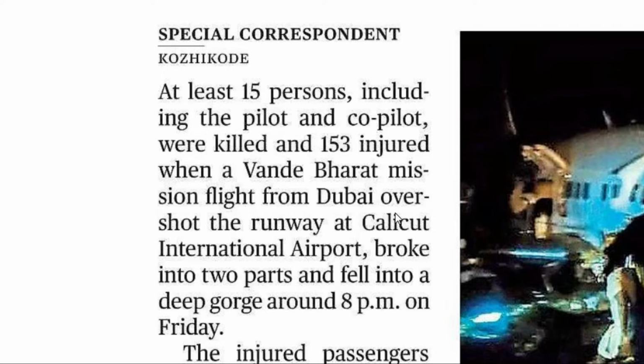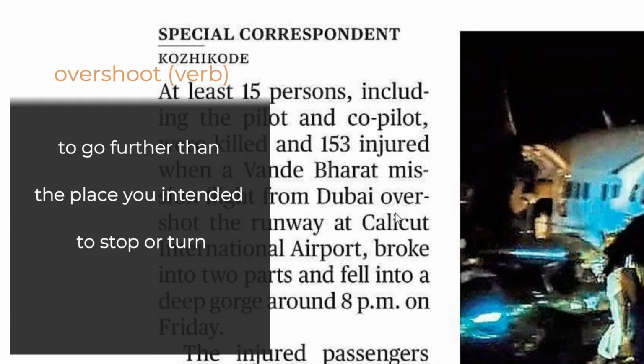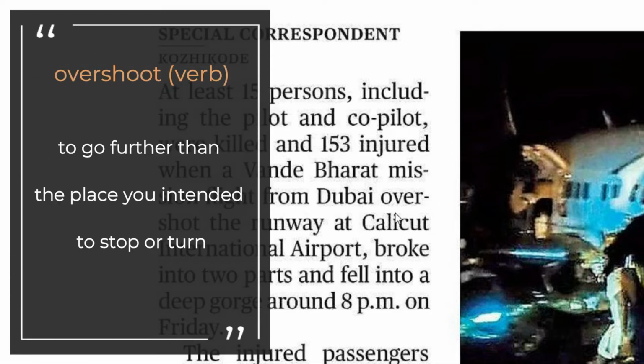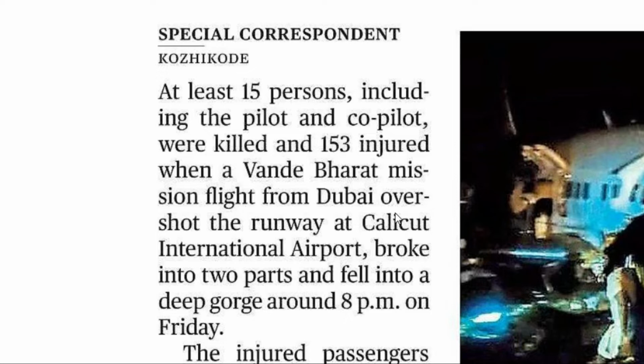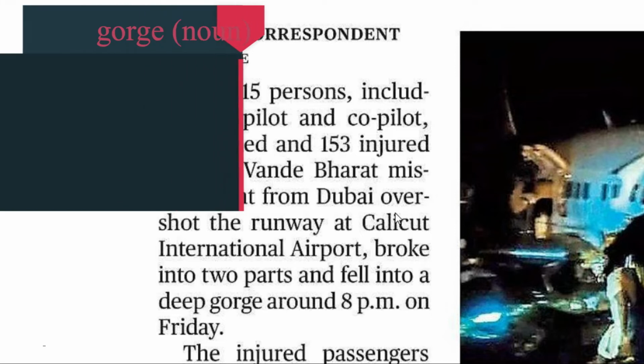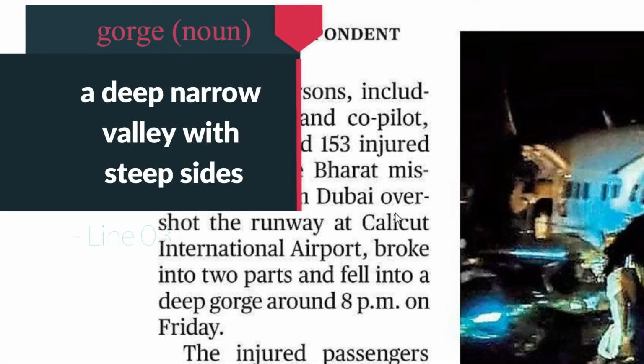What happened here is this Vande Bharat mission flight from Dubai overshot the runway. What is this overshoot? Overshoot is a verb which means go further than the place you intended to stop or turn. Actually, the plane was intended to be stopped at that place, but it went beyond that, a few meters away from the place where it was supposed to stop. Finally, the aeroplane fell into a deep gorge after breaking into two parts. Let's look at the word gorge. It's a noun. It's a deep, narrow valley with steep sides.